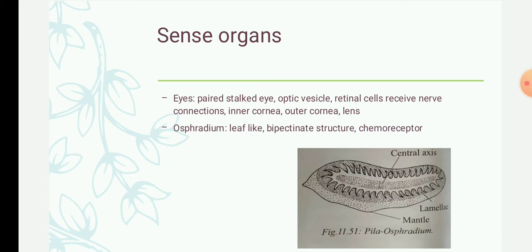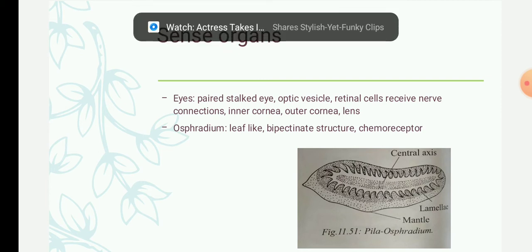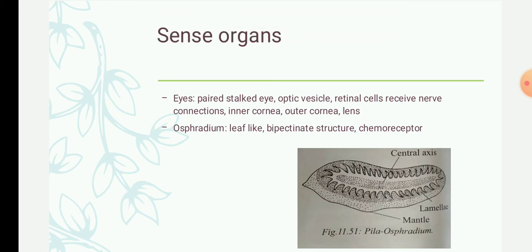Similarly, outer to the inner cornea, there is another transparent membrane, a transparent epithelial layer, which is termed the outer cornea. The cavity of the optic vesicle is filled with a gelatinous substance called the lens.